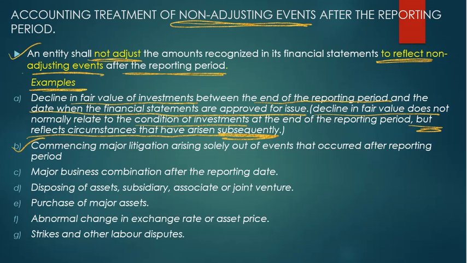Next one, commencing major litigation arising solely out of events that occurred after the reporting period. Major business combination after the reporting period. Example, acquisition of a company after the reporting date. Disposing of assets, subsidiary, associate or joint venture. Next, purchase of major assets. Abnormal change in exchange rate or asset price after the reporting period. Strikes and other labor disputes, etc.